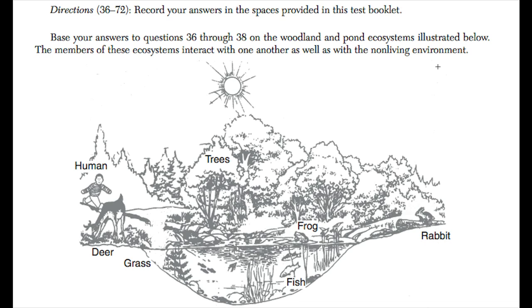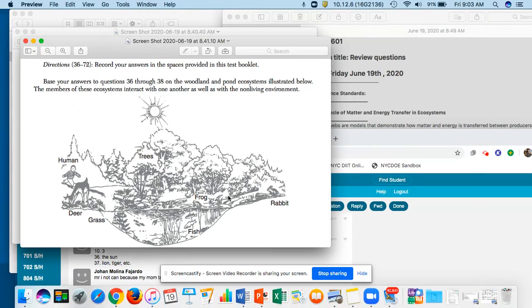Biotic, biology, living factors in the environment. So let's name some abiotic factors. The sun is the main abiotic factor that gives life to everything. It is a source of energy. However, we have biotic factors such as trees, frogs, these microorganisms that live in the pond, even us humans.